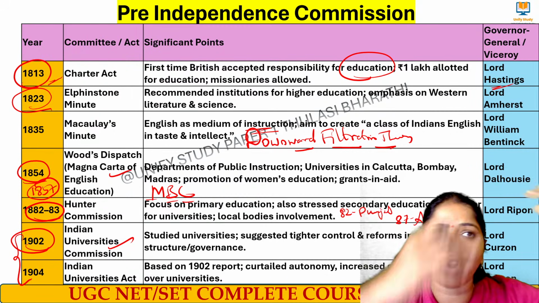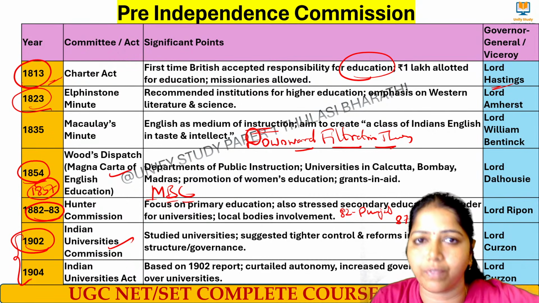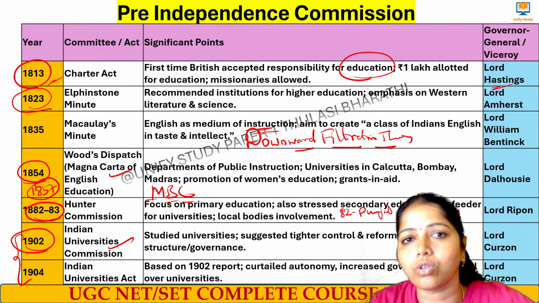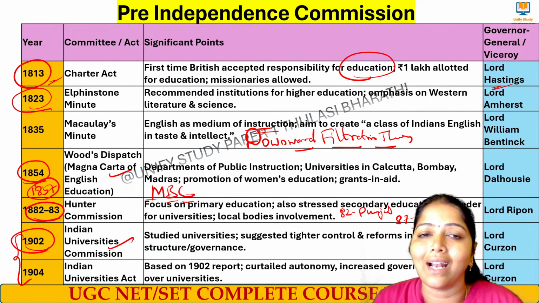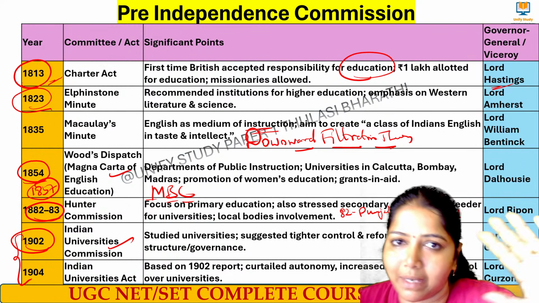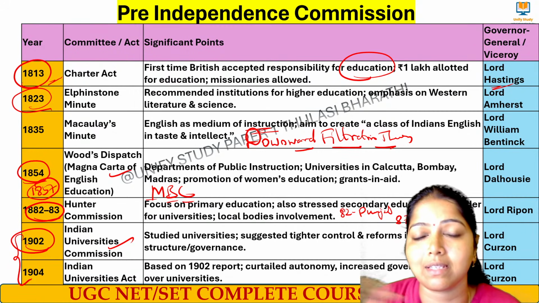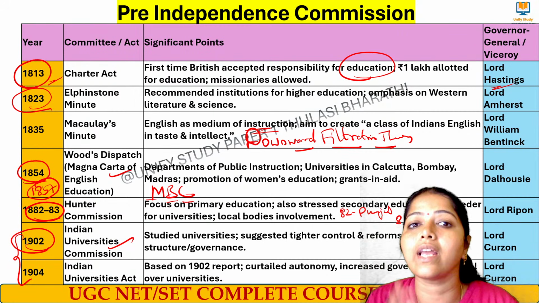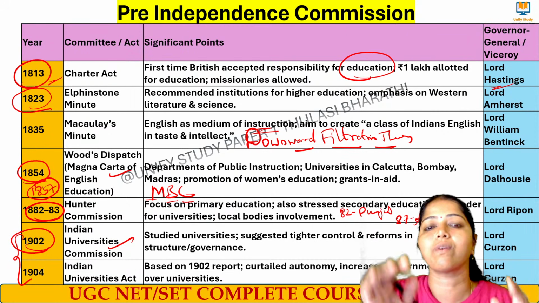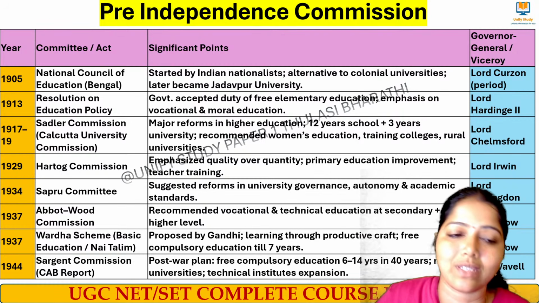They have to bring some strong regulations and reforms in the field of education. For that, in 1902 that commission was formed, and in 1904 the act was passed. What was passed? The Indian Universities Act. Don't take it lightly. We are getting questions from all these topics. We'll be having questions also now.